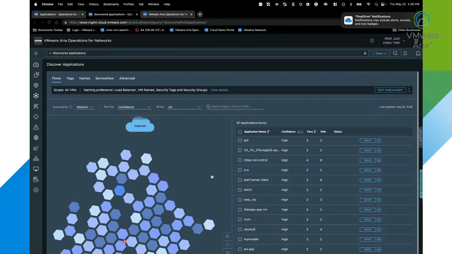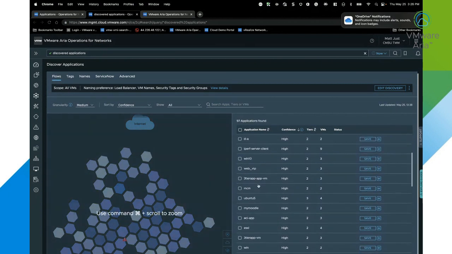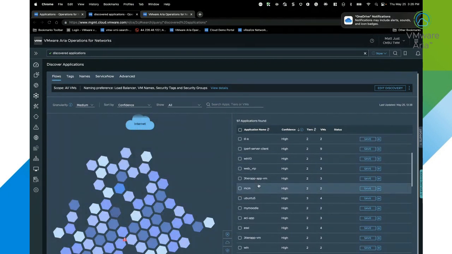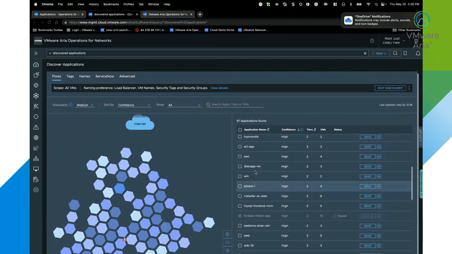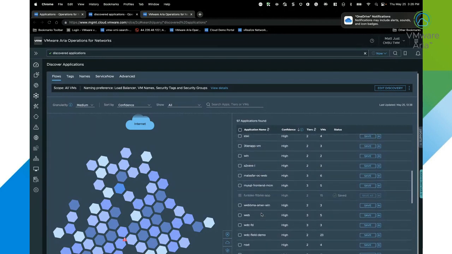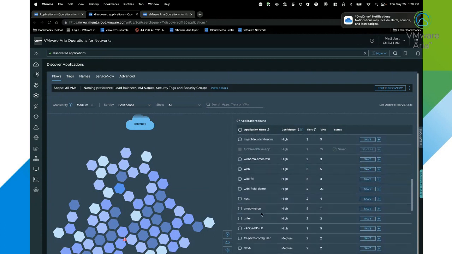So as I scroll down through the system here, I can see various different applications that have been saved or discovered. And this is being represented utilizing the way that I chose my naming preference, to better help me understand what application it is that has been discovered. So if I'm using VM names as an example, and the name is called 3-tier app, it's going to show me that name so I can better understand what application it is referring to. As I come down, I can see all these different applications that I've discovered within the system.